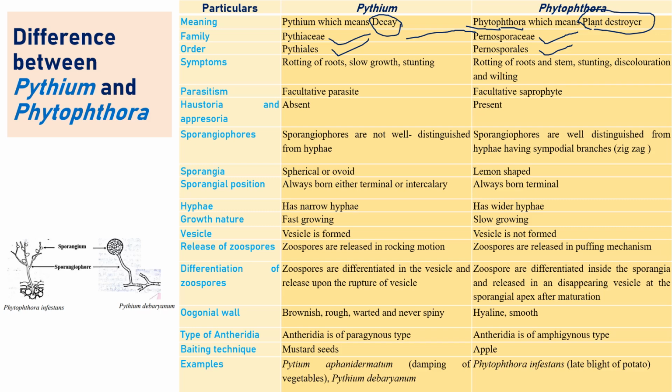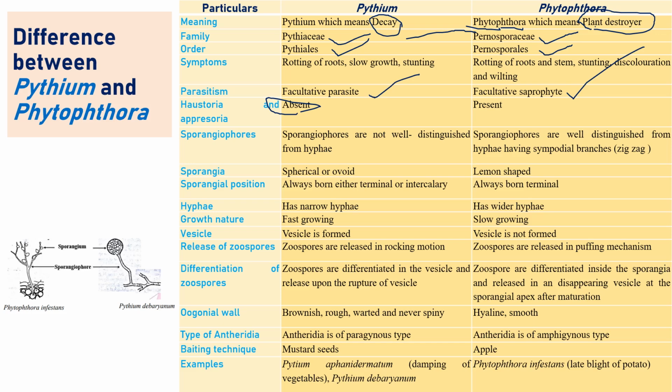Regarding parasitism, Pythium is a best example of a facultative parasite, whereas Phytophthora is a facultative saprophyte. Haustoria and appressoria absent. It is also very important, right? Pythium never produces haustoria and appressoria. In very rare cases, some people reported it may be produced. From the lots of literature I have gone through, the majority mentioned that Pythium produces no haustoria and appressoria. Very few literature found that maybe a couple of species may produce them.